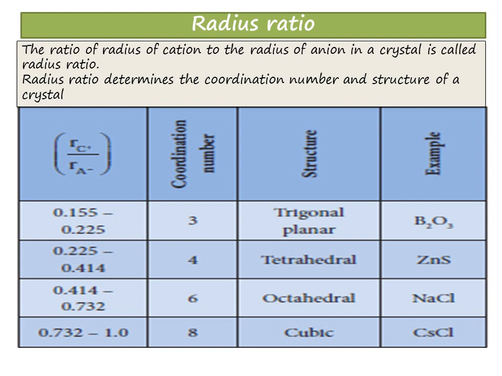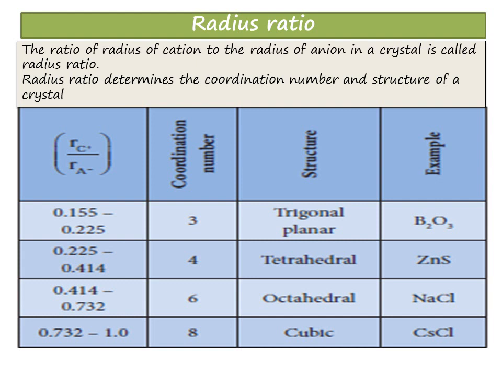If the radius ratio value ranges between 0.155 to 0.225, then the coordination number is 3. The structure is trigonal planar. We can give the example B2O3. And if the radius ratio value lies between 0.225 to 0.414, the coordination number is 4. The structure is tetrahedral, and the example is zinc sulfide.